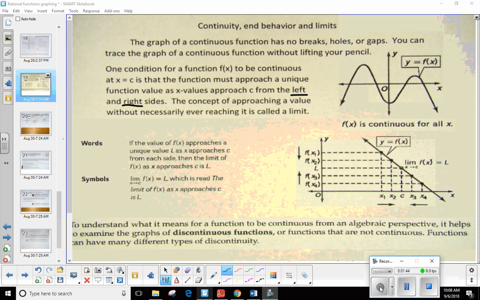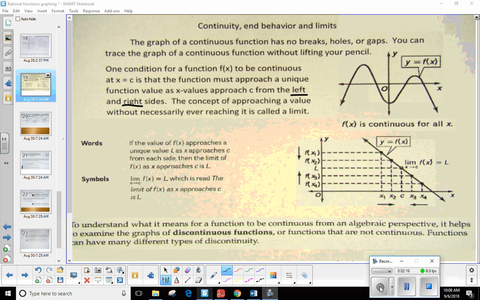The graph of a continuous function has no breaks, holes, or gaps. You can trace the graph of a continuous function without lifting your pencil. So we've talked about that before, but now I just want to go a little more specific and actually analyze a value, some x. Okay, is it going to be continuous? And if not, what type of discontinuity do we have there?